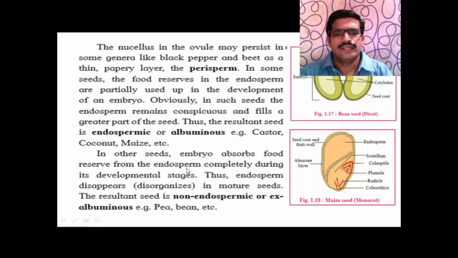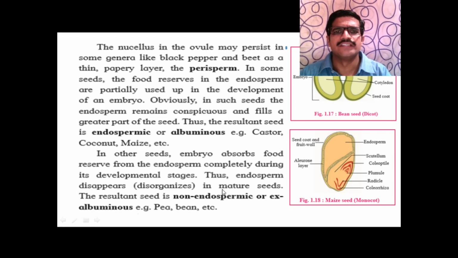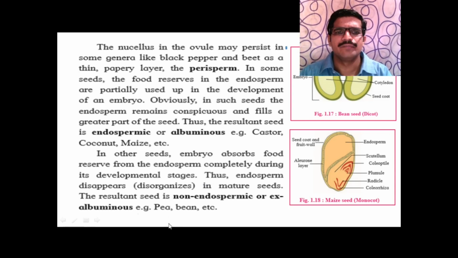So in case of dicot seeds, the endosperm is completely consumed, or it disappears at maturity. That's why such seeds are called non-endospermic seeds. Examples are pea and bean.